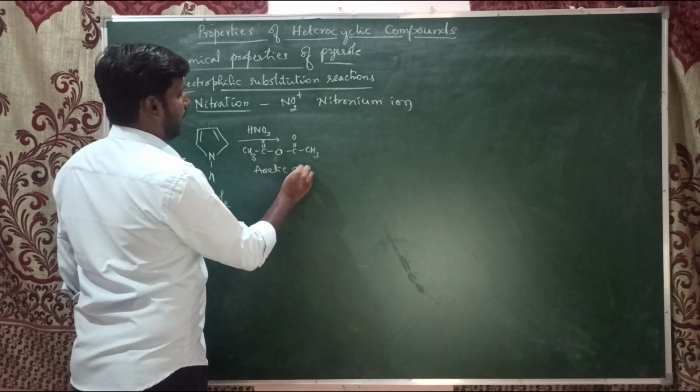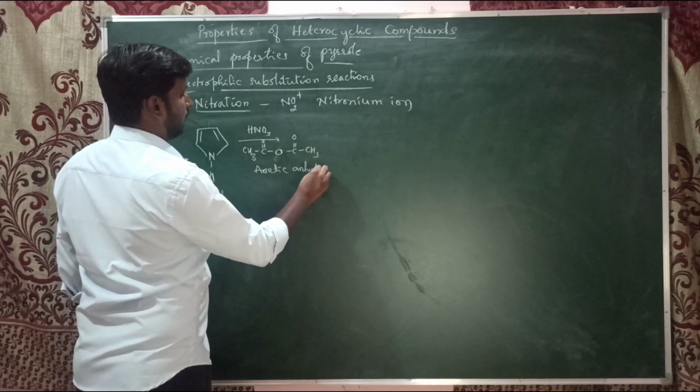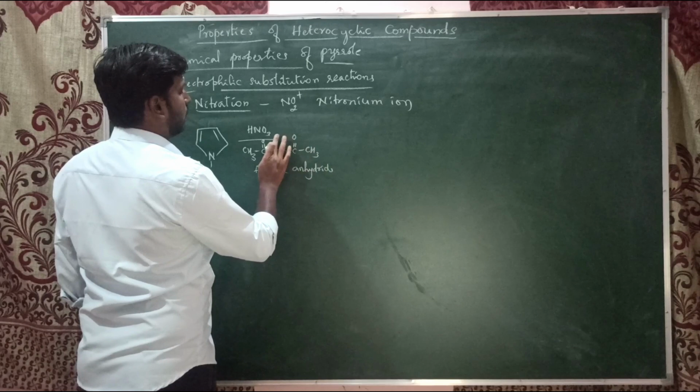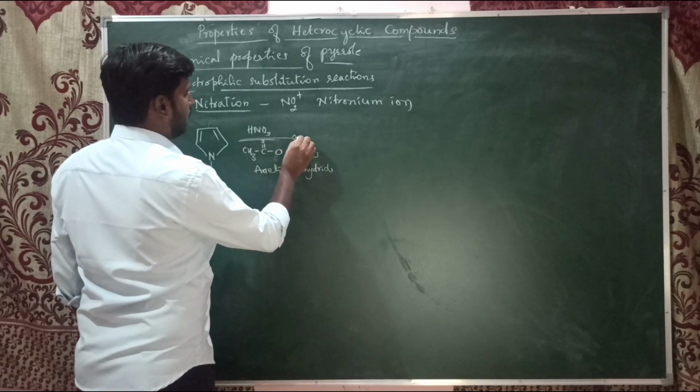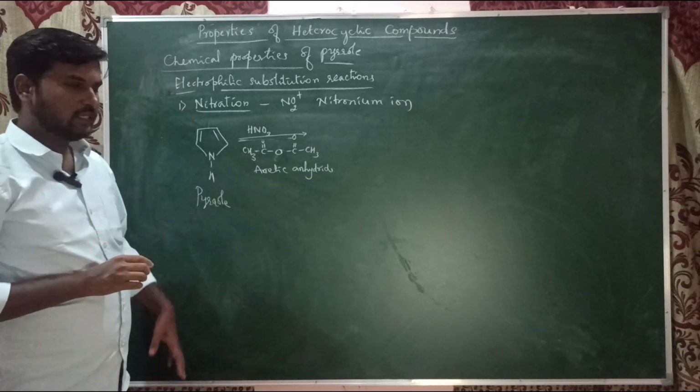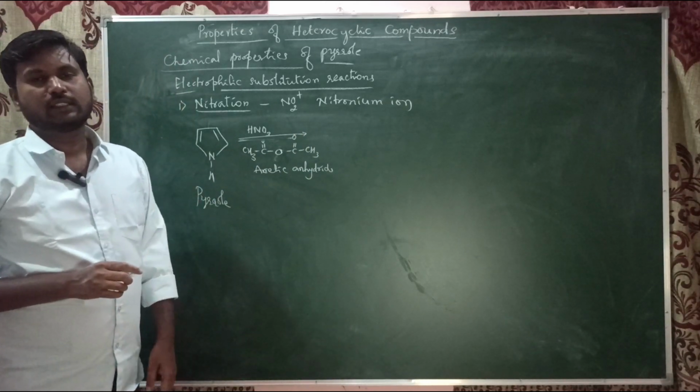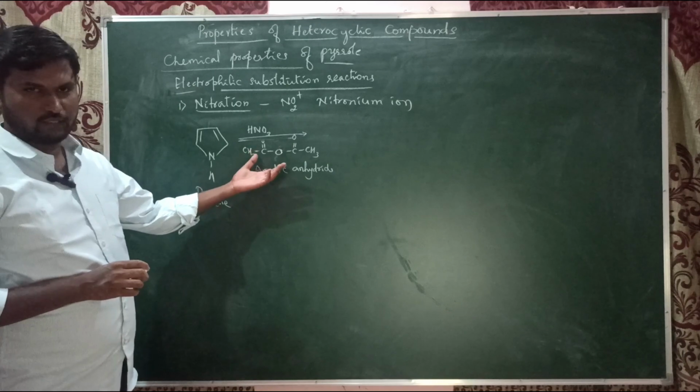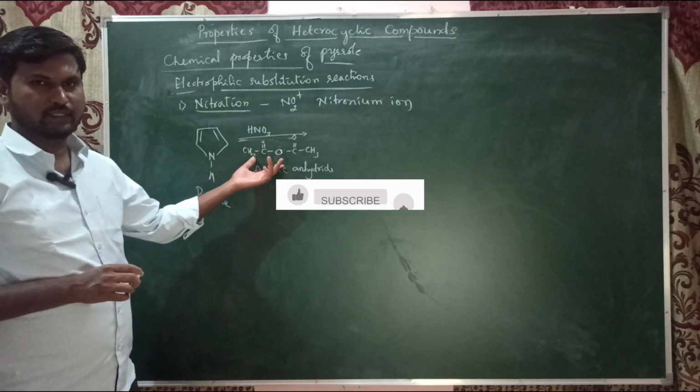Acetic anhydride is a weak compound, but pyrrole itself readily undergoes the electrophilic substitution reaction. This is enough. We do not need sulfuric acid as a catalyst.